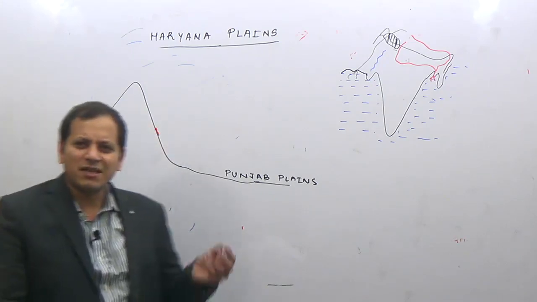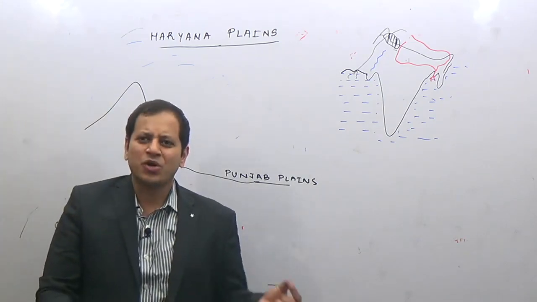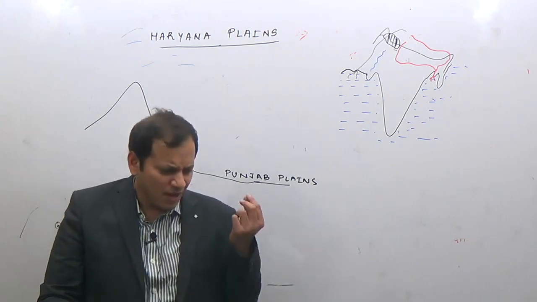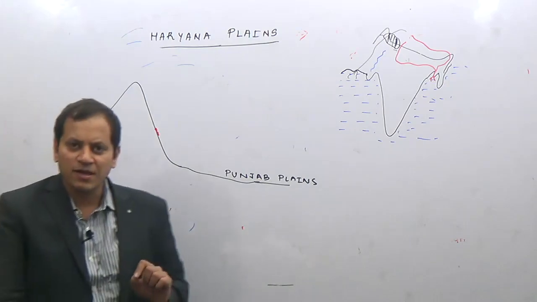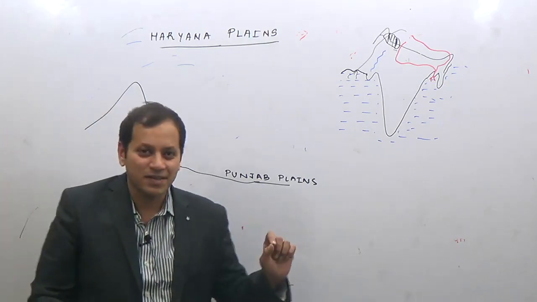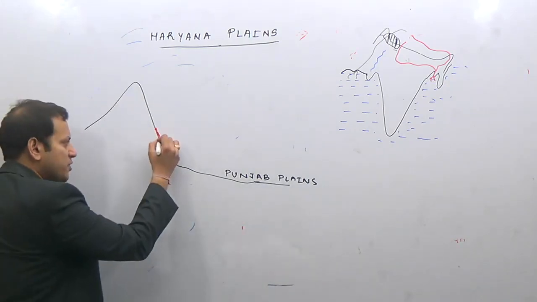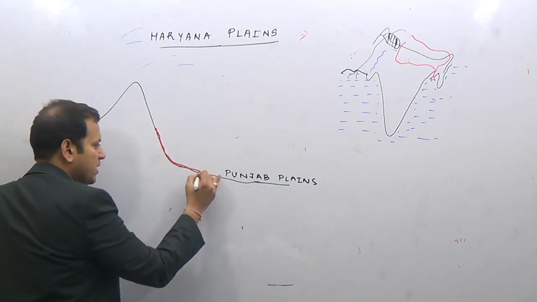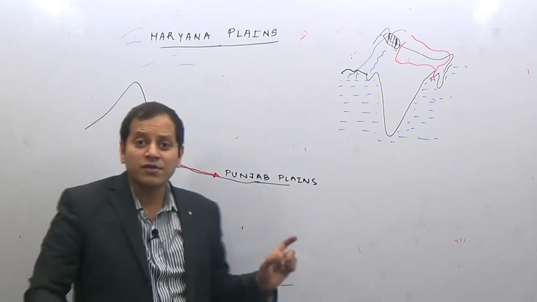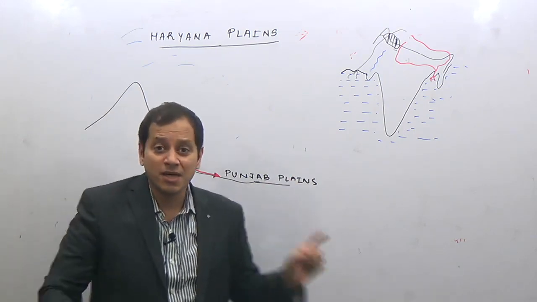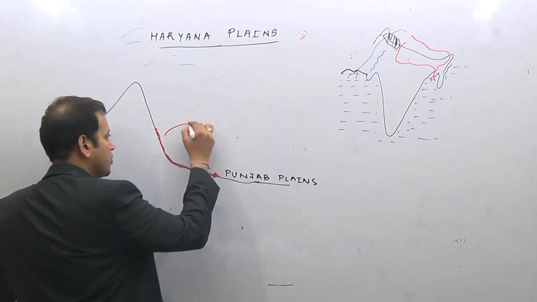Seasonal rivers means these are very small streams which do not have individual names, and they flow only when the foothills of the Himalayas get rainfall. Such seasonal rivers which originate on the foothills of the Shivaliks and drain the Punjab plains are known as chos.